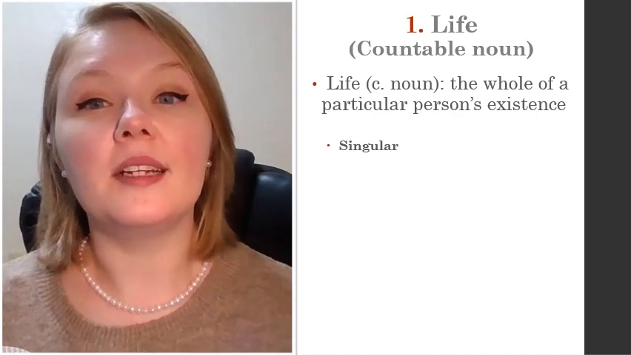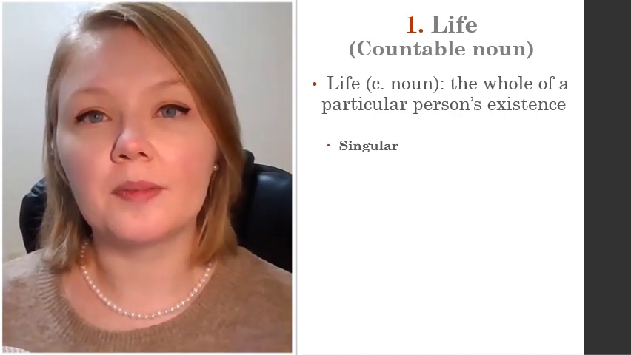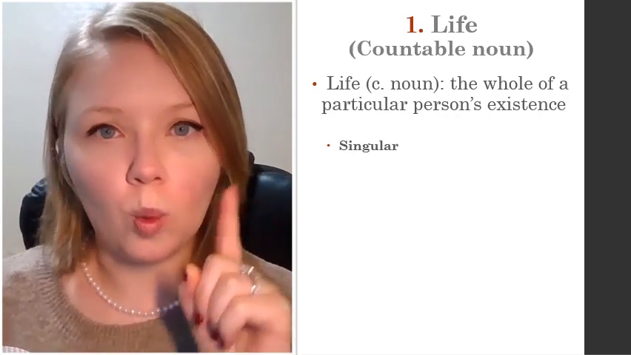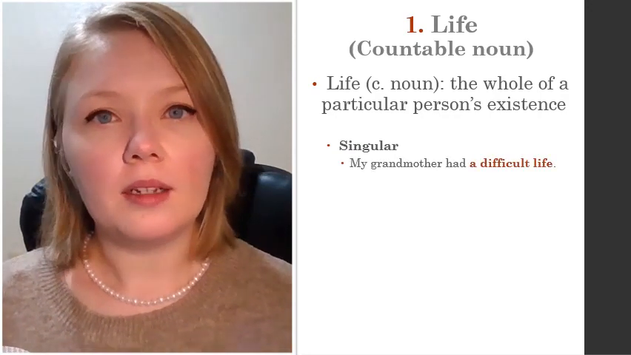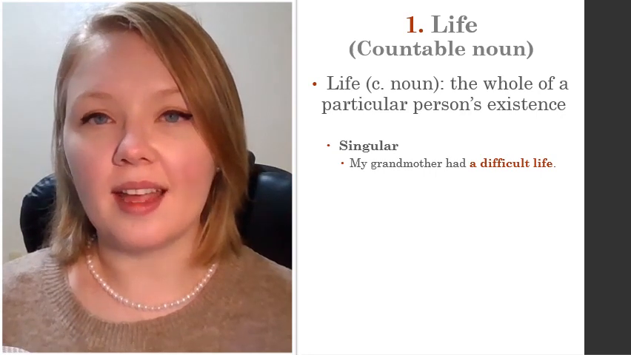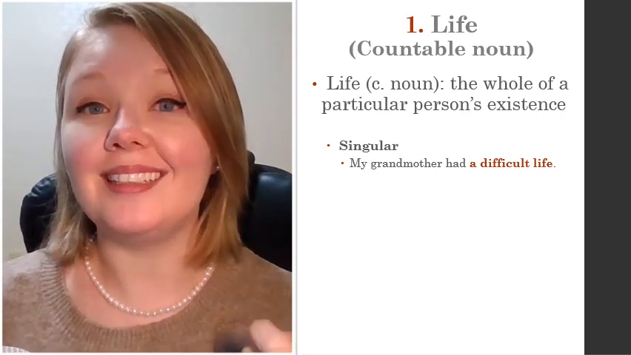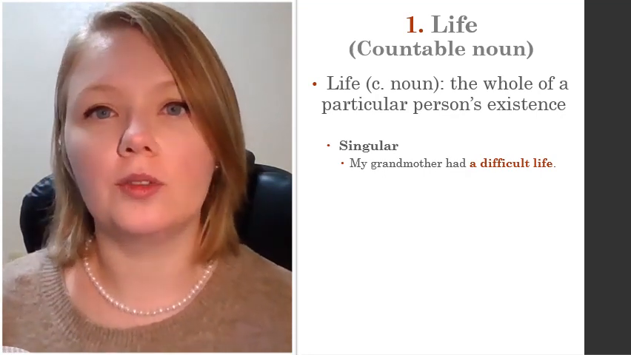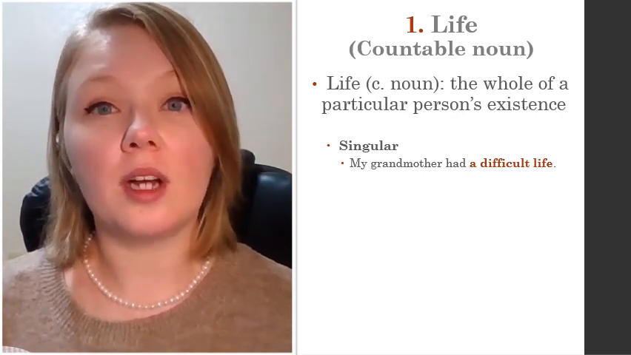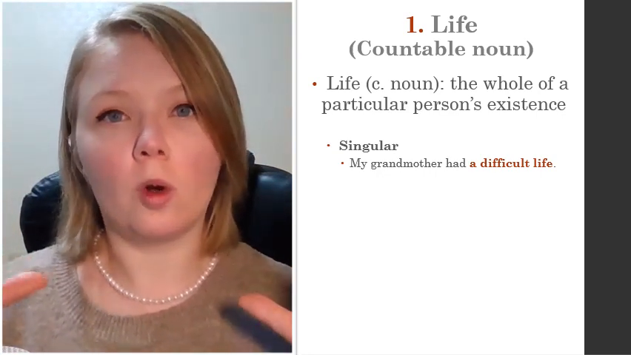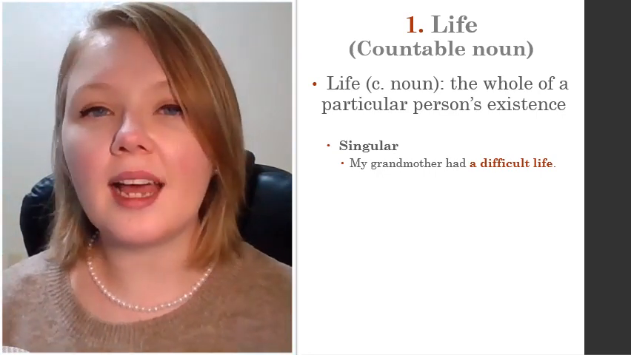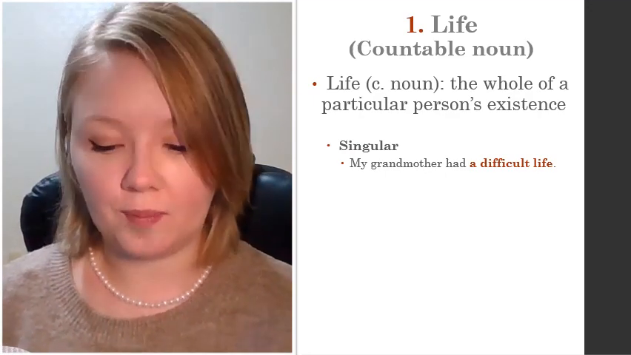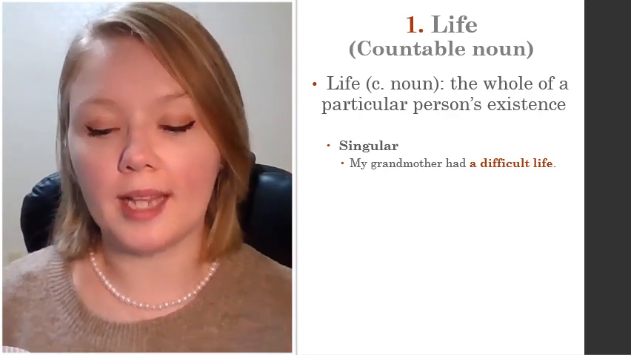So let's look at this countable noun in 2 forms. First, let's look at it in the singular form, right? One life. So we might use it in a sentence like, my grandmother had a difficult life. Or her life was difficult, right? So here we're talking about her whole existence, and adding that adjective difficult. She had a difficult life, right? Something we can count, one life.